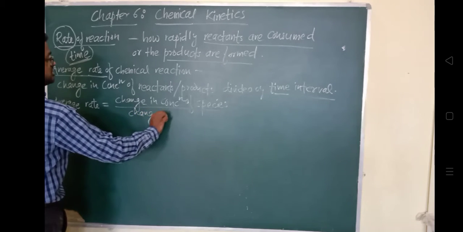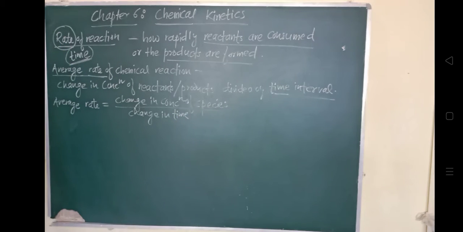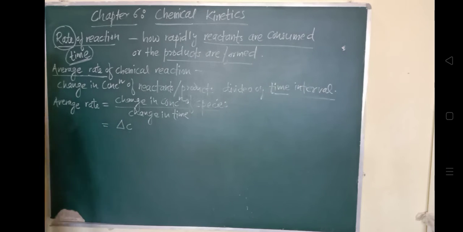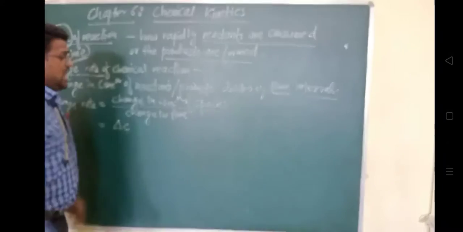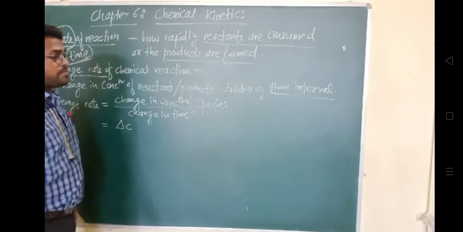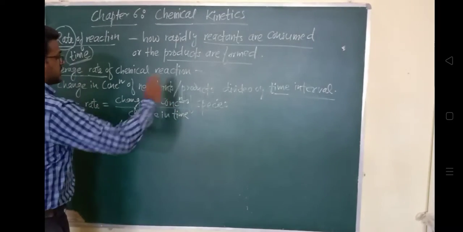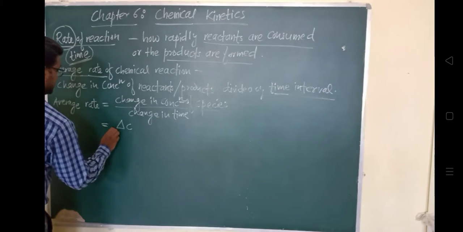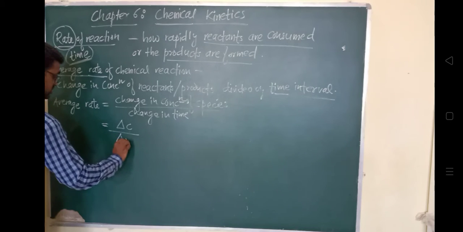So we know that the change in concentration of a species will be represented by delta C. Delta C will represent the change in concentration of a species, and that change may be for a reactant or for a product, over a time interval, which will be represented by delta T. Small t will represent the time.